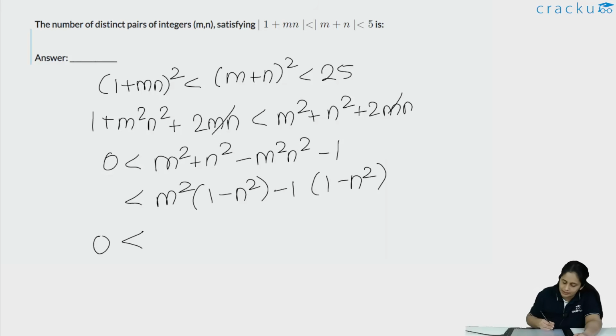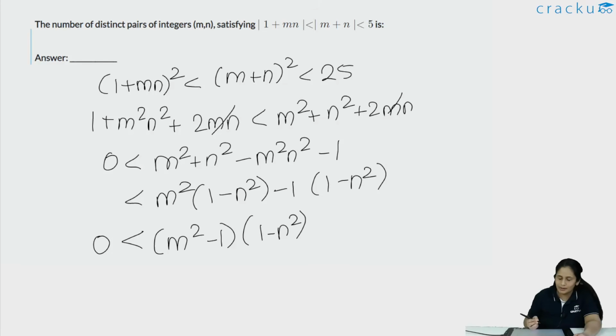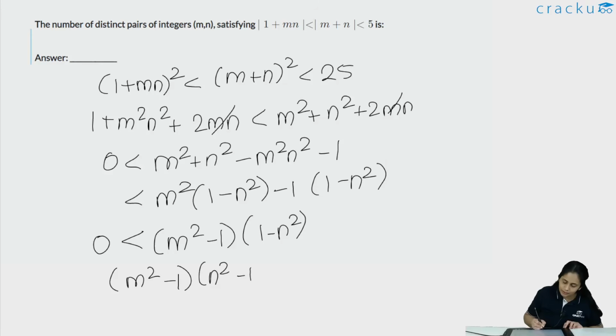I get that 0 should be less than (m square minus 1) times (1 minus n square). But 1 minus n square and m square minus 1 doesn't look symmetric, and I want symmetric pairs as much as possible, so that I can just multiply it by this. Moreover, if I take this as n square minus 1, this becomes less than. So that means that (m square minus 1) into (n square minus 1) should be less than 0.